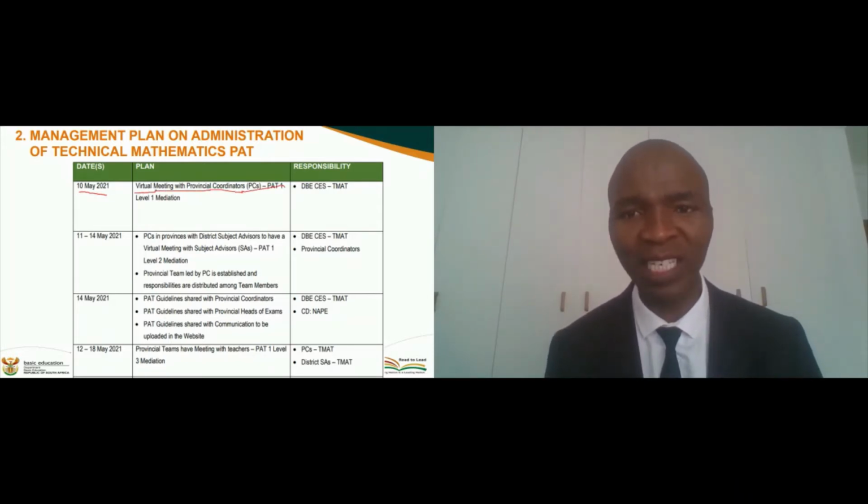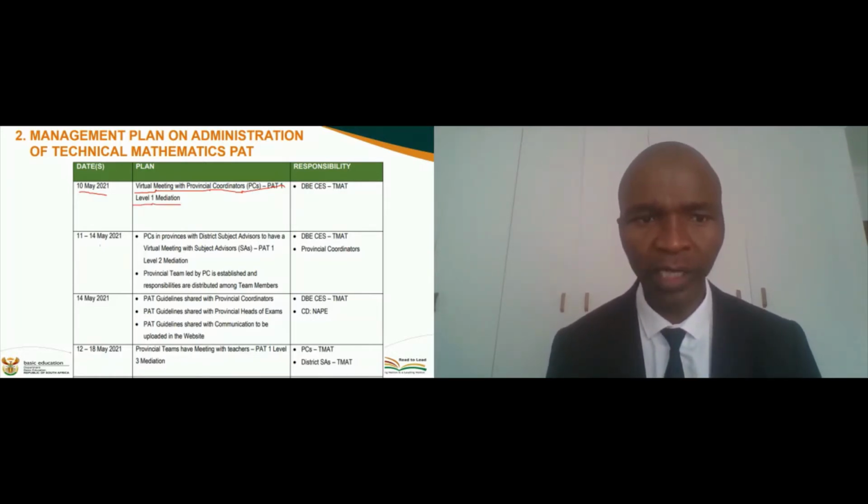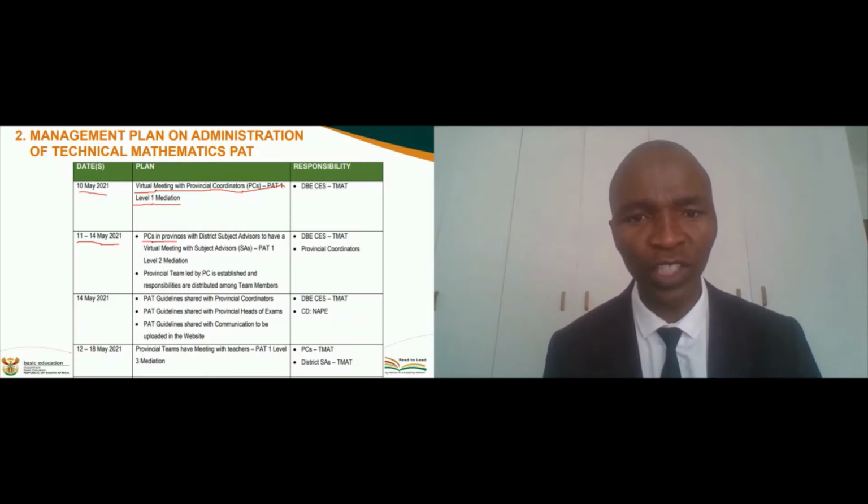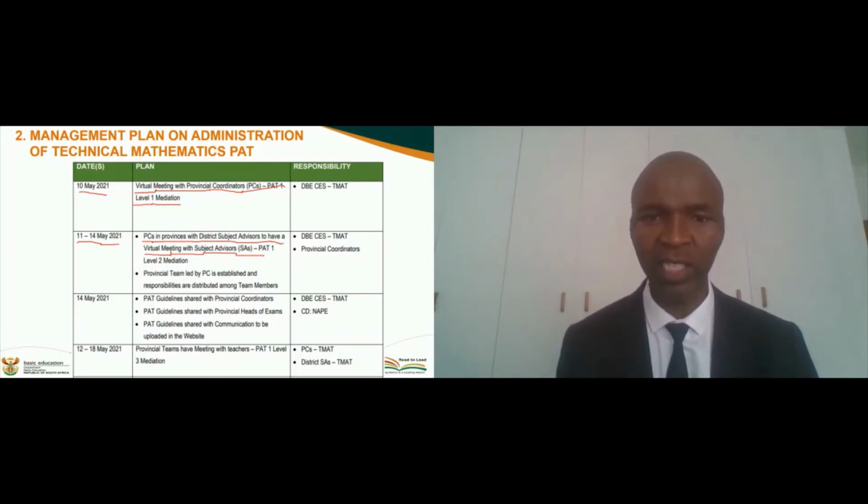That was the first level of mediation that took place, and all 9 provinces were represented. All right. Then the following day, 11th to the 14th of May, the provincial coordinators in all provinces had virtual meetings with subject advisors to have PET guidelines as well as PET task 1 being mediated.